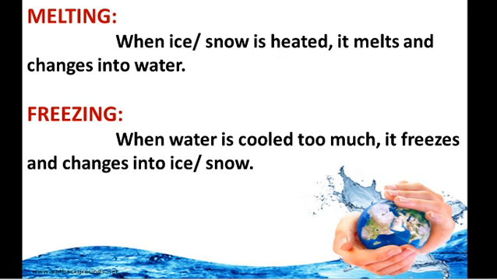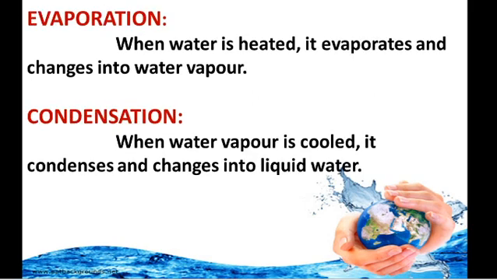The third one is evaporation. When water is heated, it starts evaporating and changes into water vapor or steam. Exactly opposite to this is condensation. When water vapor is cooled, it condenses and changes into liquid, that is water. So these are the four processes happening in conversion of states of water.